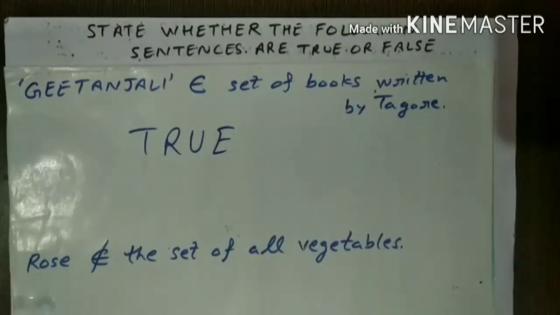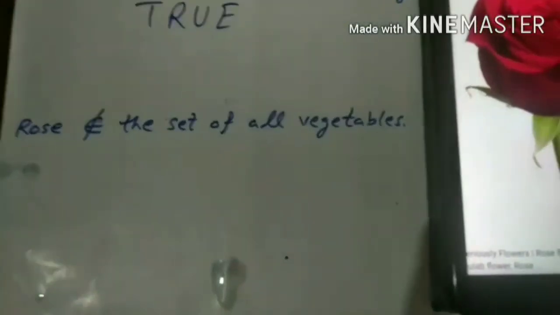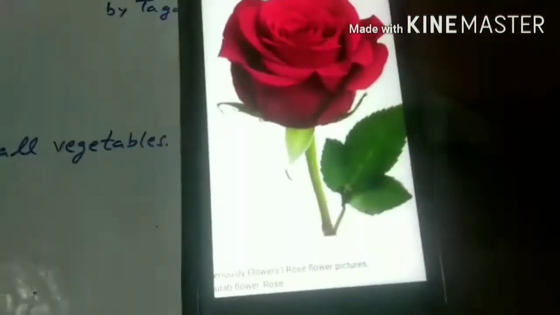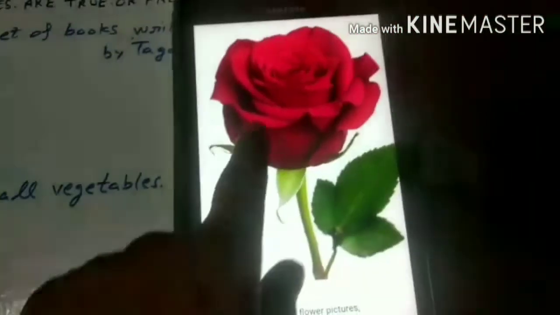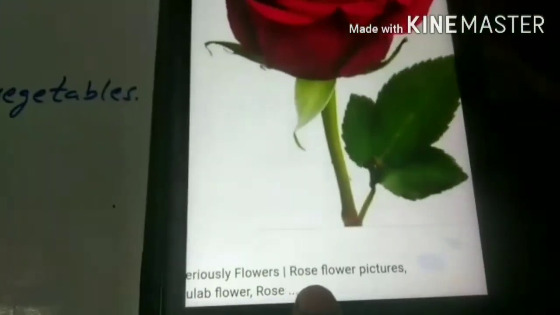Okay, now you can see: rose belongs to the set of all vegetables. You know what a rose is? Rose is a flower. So this doesn't belong to the vegetables. Here you can see rose does not belong to the set of vegetables, because this is the picture of rose flowers.